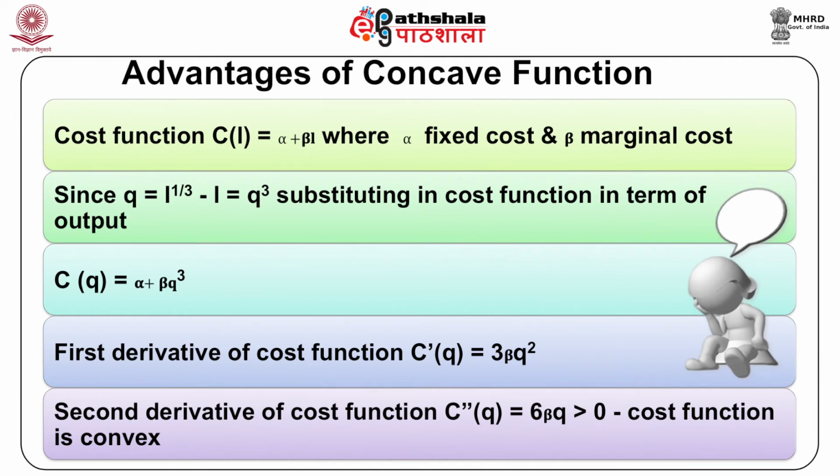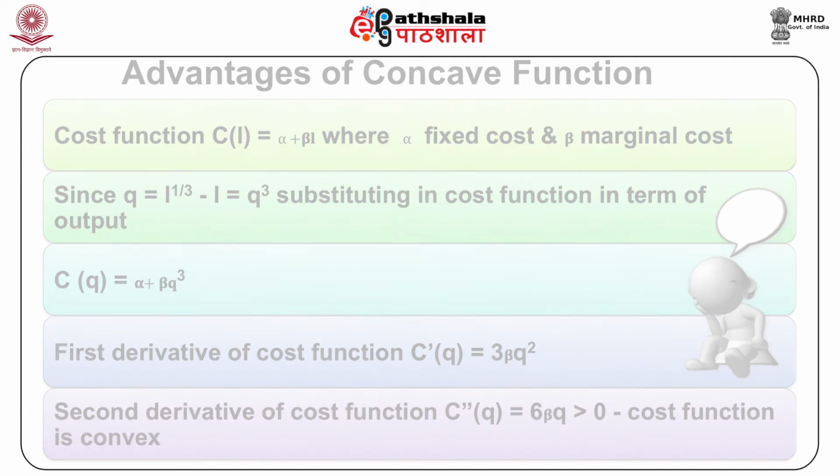Since Q is equal to I raised to the power of 1 by 3, therefore I is equal to Q cube. Substituting in the cost function in terms of output, C(Q) is equal to alpha plus beta Q raised to the power of 3. First derivative of cost function C'(Q) is equal to 3 beta Q squared. The second derivative of cost function C''(Q) is equal to 6 beta Q, which is greater than 0. Therefore, cost function is convex.